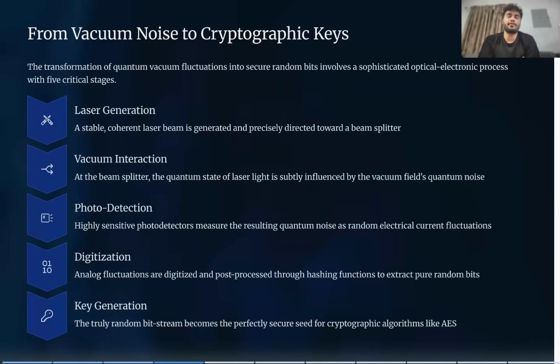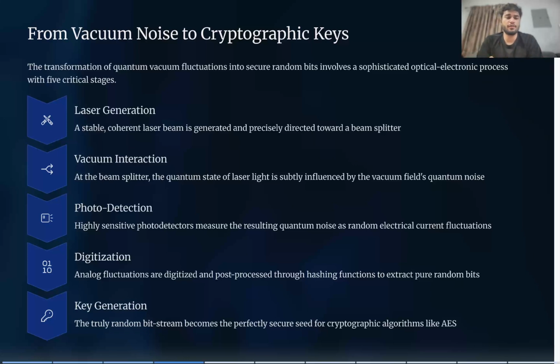How are vacuum noise, fluctuations, or the movement of particles converted into cryptographic keys? Let us simply say a laser is passed through a slit or at an electron, which helps the electron eject. That's the same concept. First, there is a laser beam pointed towards a beam splitter, in which there will be an alternate path, a fluctuation of the path that the electron, proton, or atom follows, and also there will be a vacuum. This is the whole process.